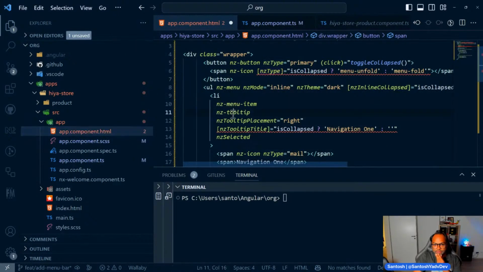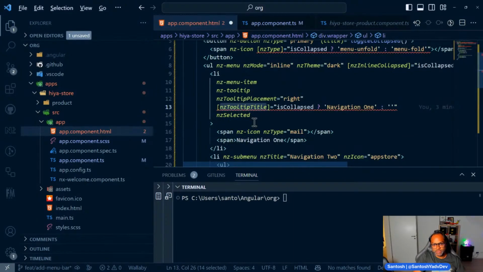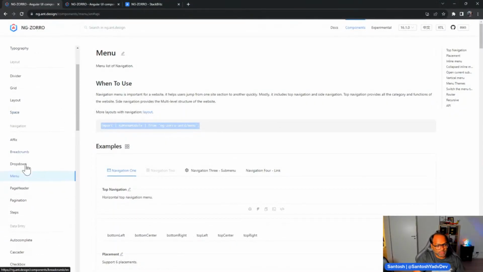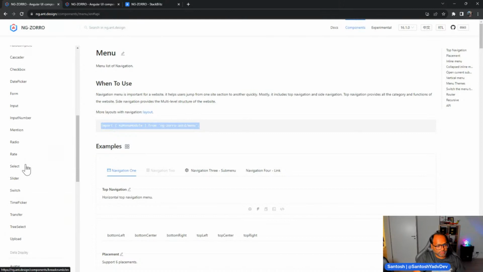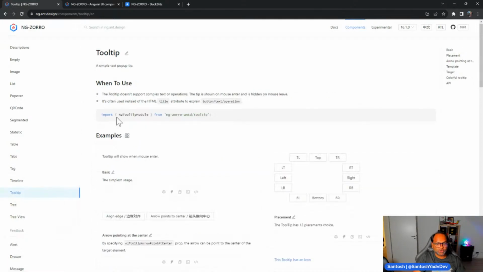So I'm sure none of the errors are gone. So tooltip title, let's see where is the tooltip. There should be another module for tooltip. Here it is. So for tooltip, you have this tooltip module.